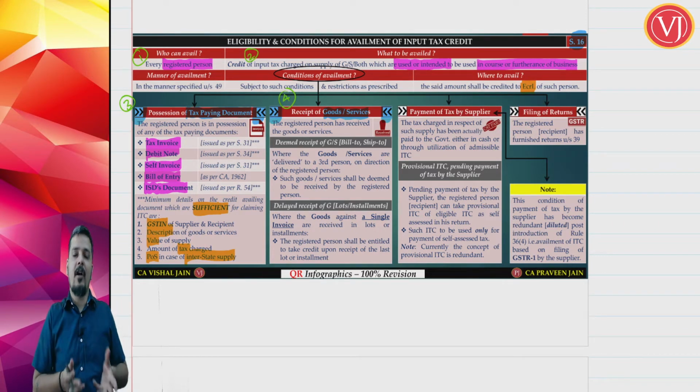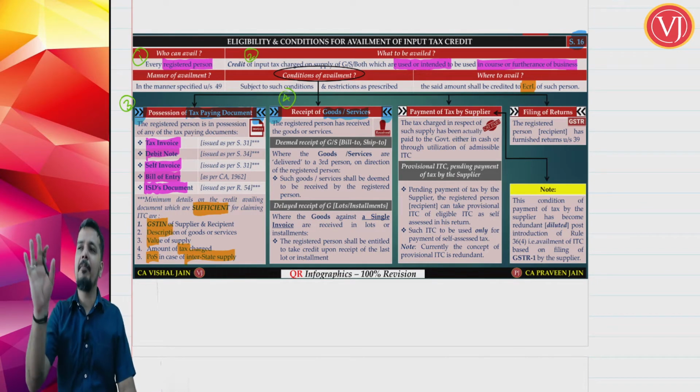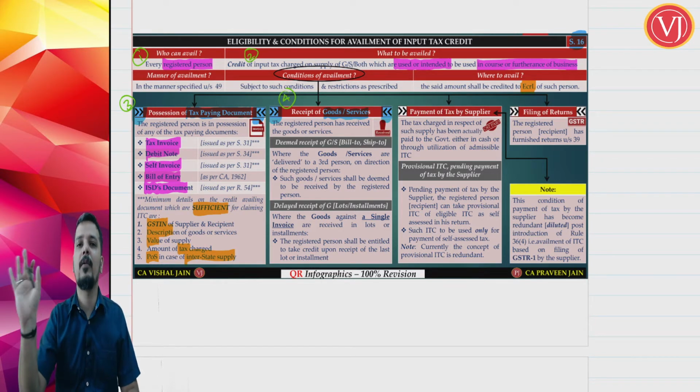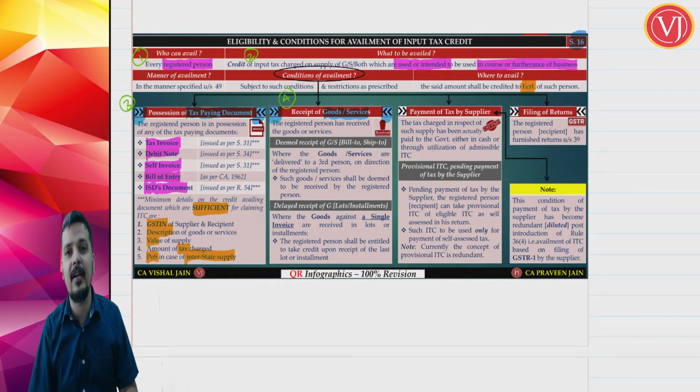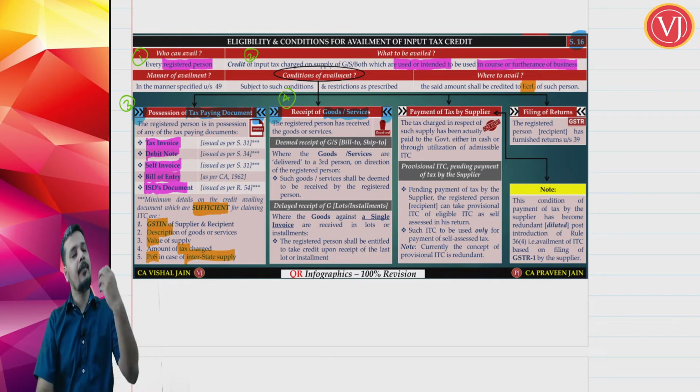Though physically I have not received the goods, from Delhi the goods have been dispatched to Kolkata. Some person, my representative, whether he is my job worker or my agent or my customer, whomsoever he is, has received the goods. So receipt of goods by a third person on behalf of the recipient is equal to receipt of goods by the recipient. Therefore, I can take the credit.